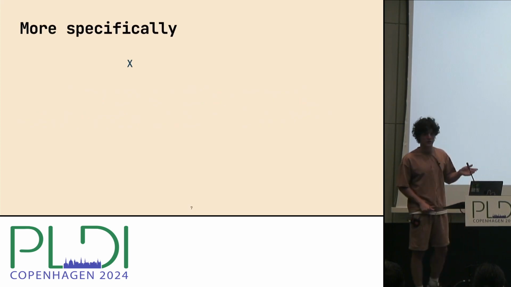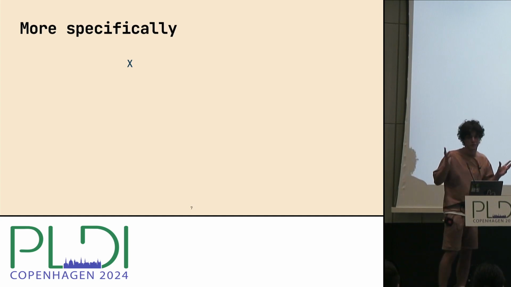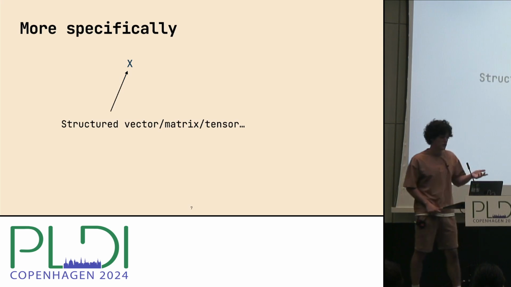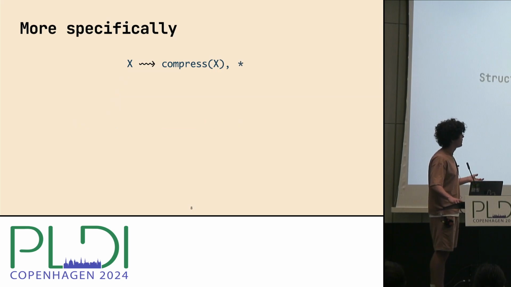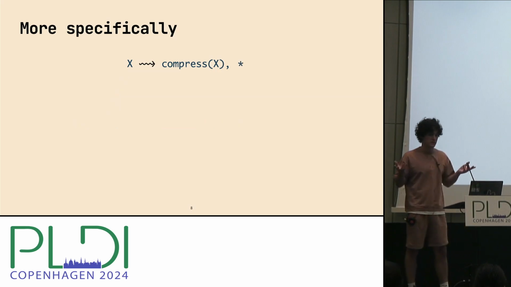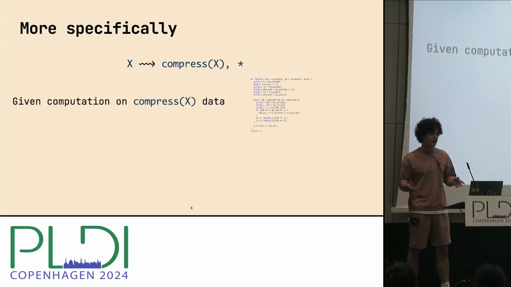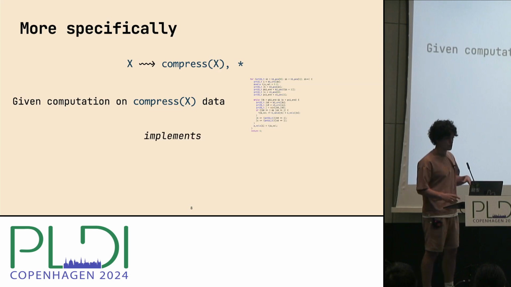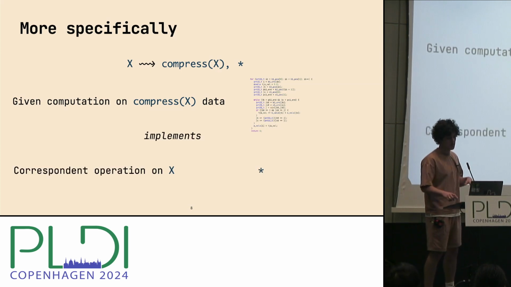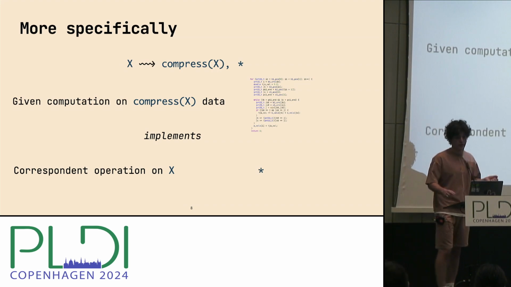More specifically, let me tell you what exactly we want to verify. Imagine you have some data, or a bunch of different data, that is structured, like a vector, matrix, or tensor, and you compress it somehow. Also, you have a pure mathematical operation star, which you want to compute on this data. So you want to ensure that given some computation on the compressed data x, this computation exactly implements this pure operation star as if we were computing it on the decompressed counterpart of x.